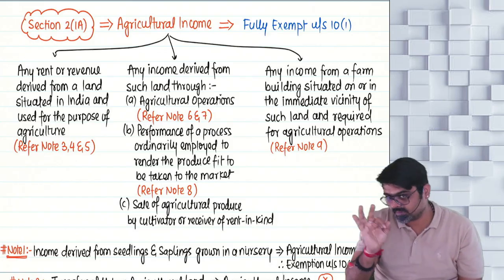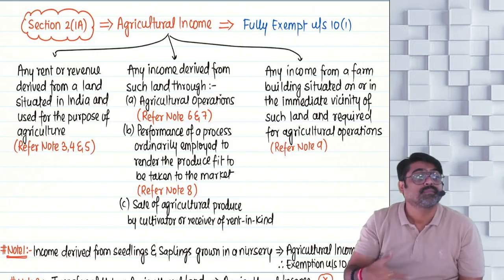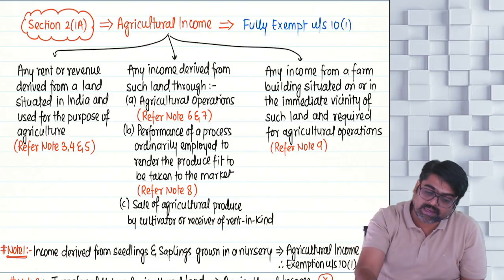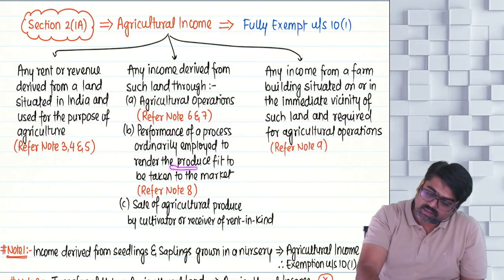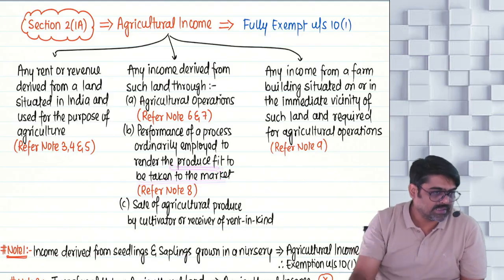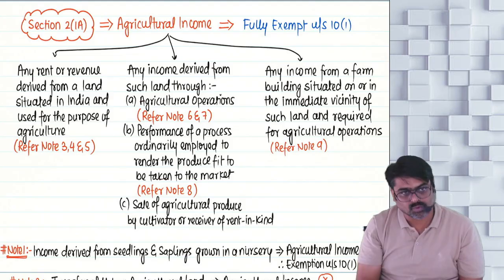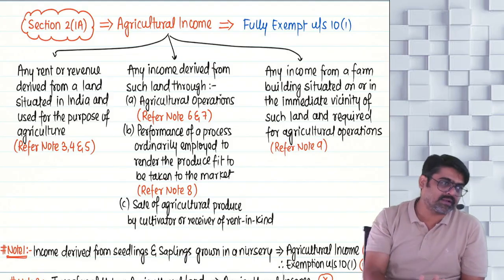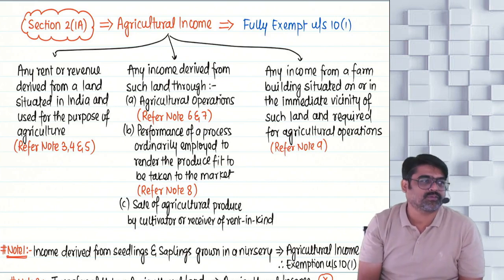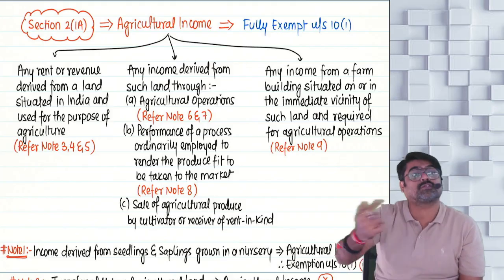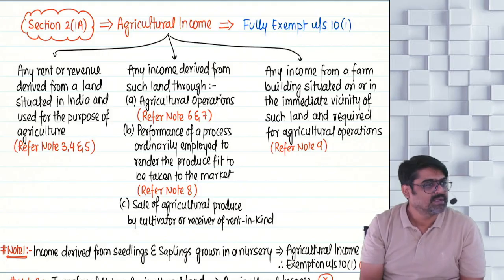So if any income is earned by performing any process which is ordinarily employed to render the produce fit to be taken to the market, then whatever income is earned through those processes will be treated as agricultural income, provided the processes are performed on land which is situated in India and used for the purpose of agriculture. Only then will the income from these processes also be treated as agricultural income.